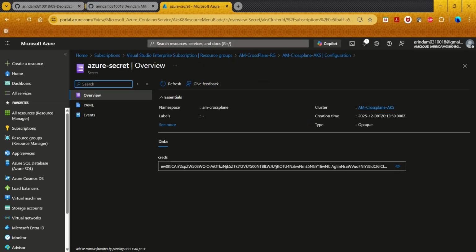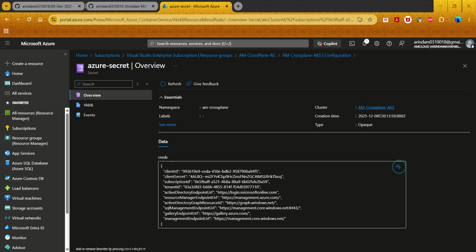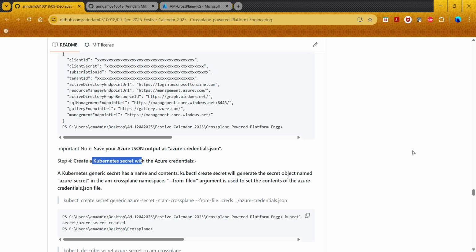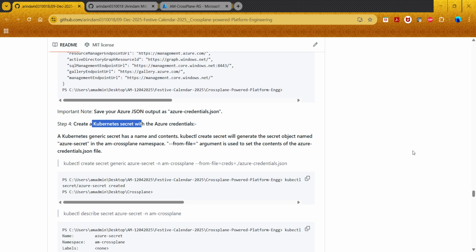This is the name of the secret. And now if I open this, you will see all the values which I have set there. So coming back here, this is the secret which I have created.